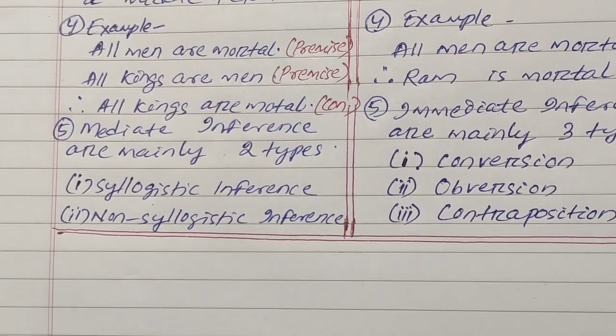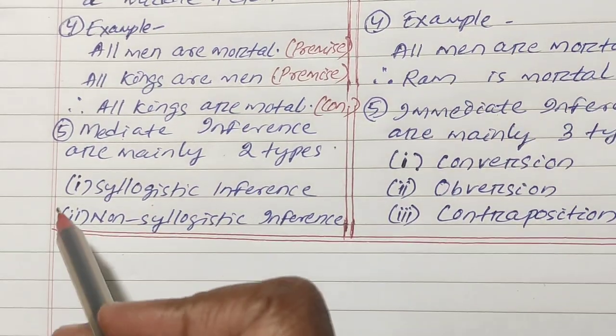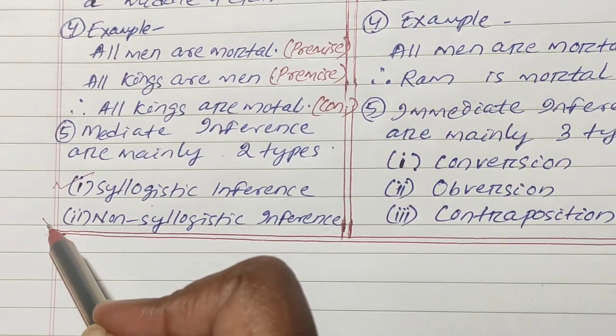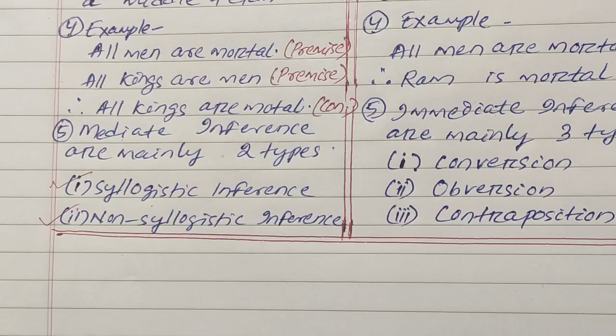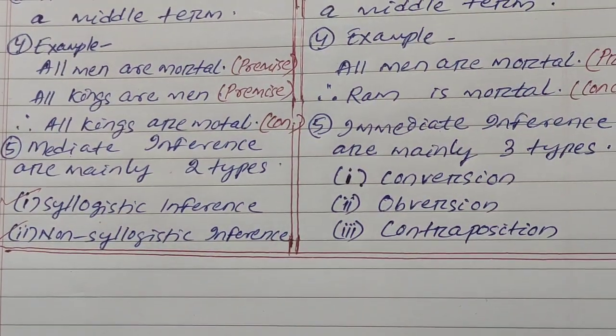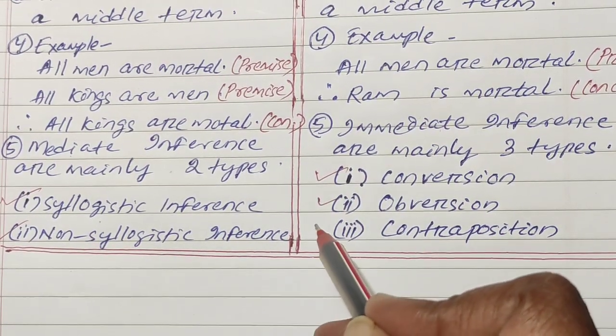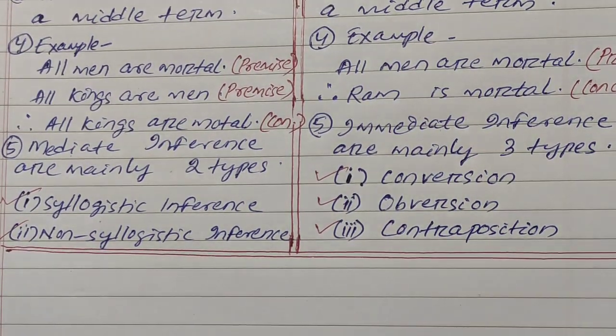Then the last point, mediate inference is mainly of two types. They are syllogistic inference and non-syllogistic inference. And immediate inference is of three types: conversion, obversion and contraposition. So this is the distinction between mediate inference and immediate inference. Thank you.